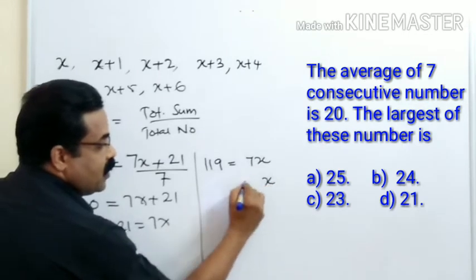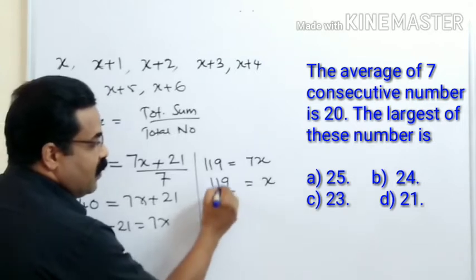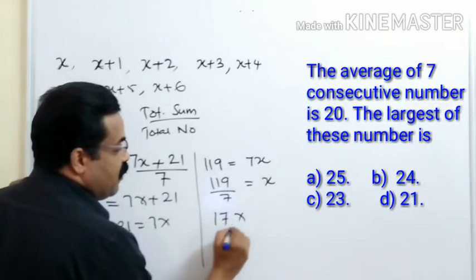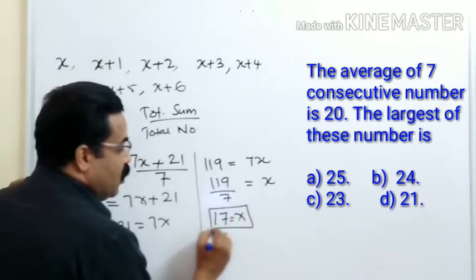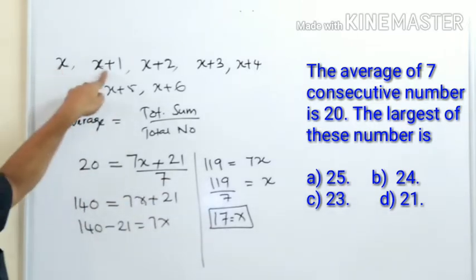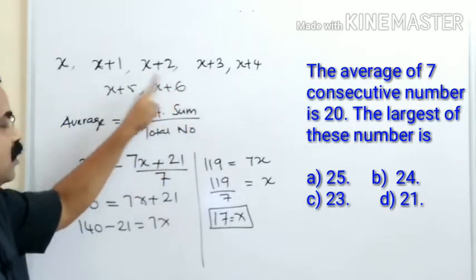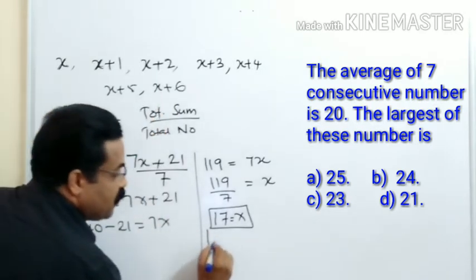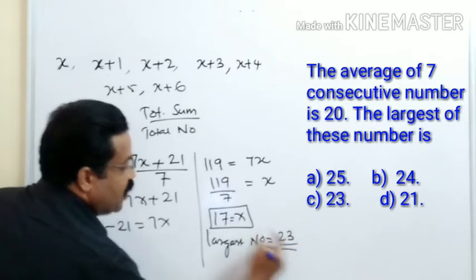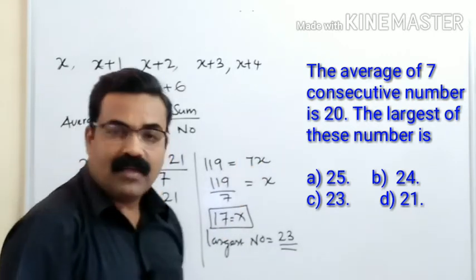So I want x. x is equal to 119 divided by this 7. So I'll get 7 in 11 one time, in 49 7 times. So 17 is equal to x. I got the value of x. x is equal to 17. If x is 17, the next numbers will be 18, 19, 20, 21, 22 and 23. So the largest number will be 23, x plus 6. 17 plus 6, 23. So that is the correct option given in the question.